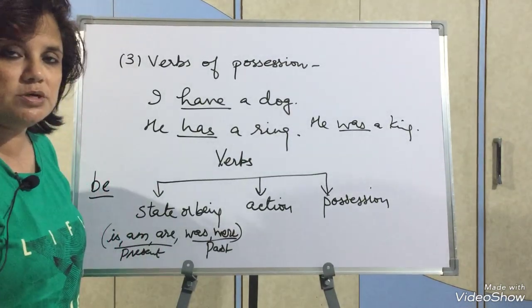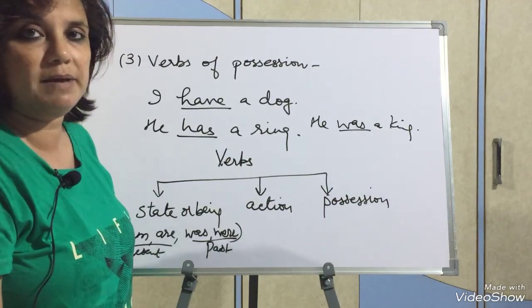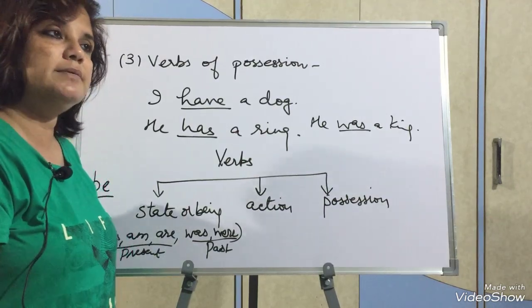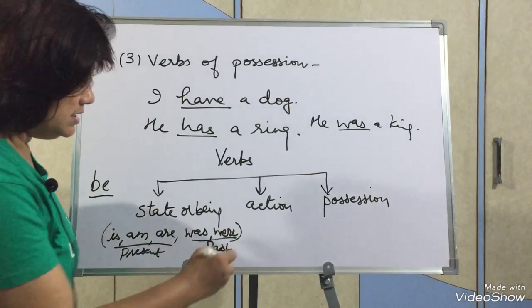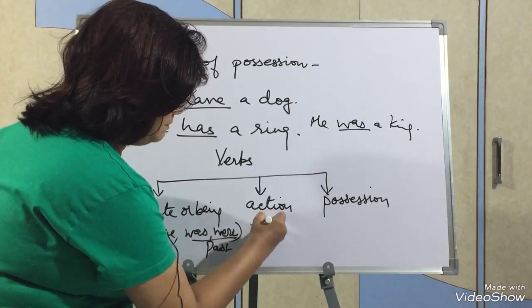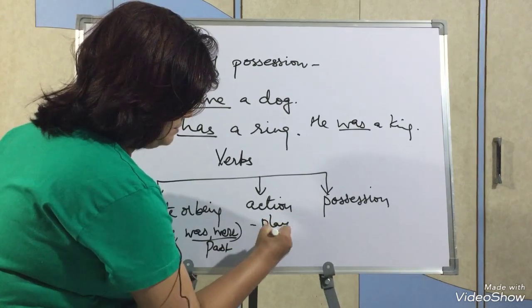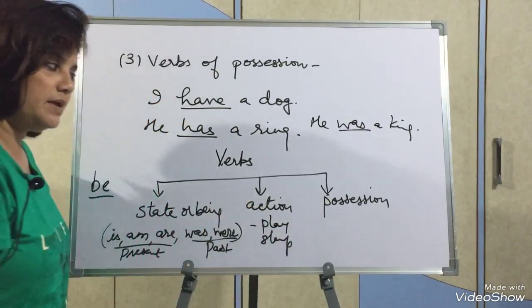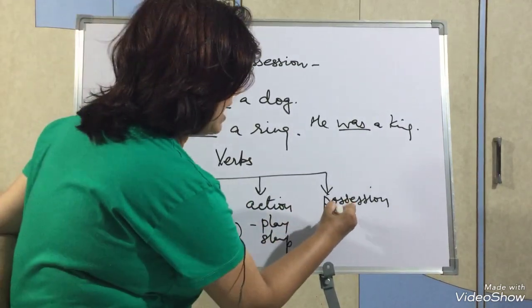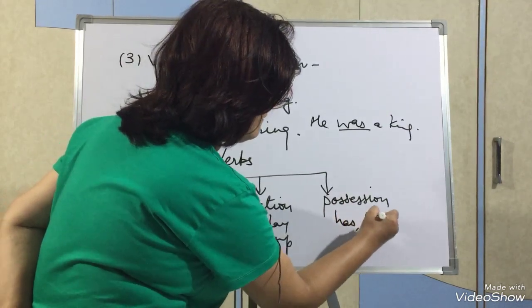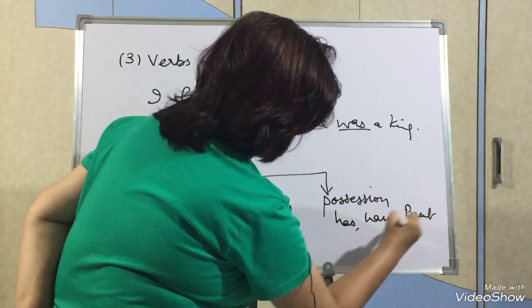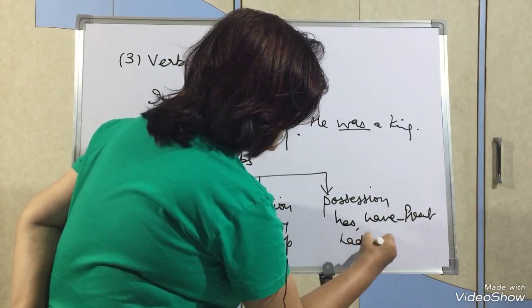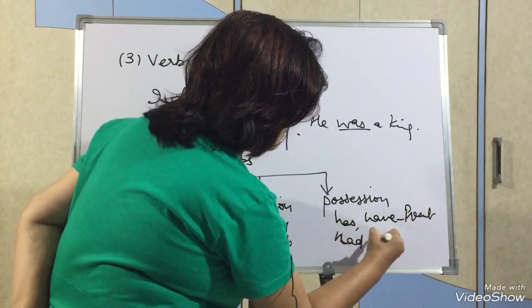Then action verbs I have told you: play, sing, swimming. These are all actions where you are showing some action. So examples I gave you, play, sleep. Okay. Then possession verbs I have told you: has, have in present tense and had in past tense.